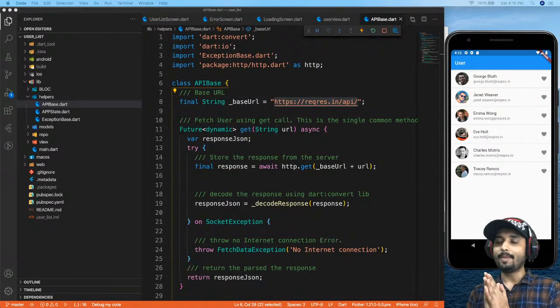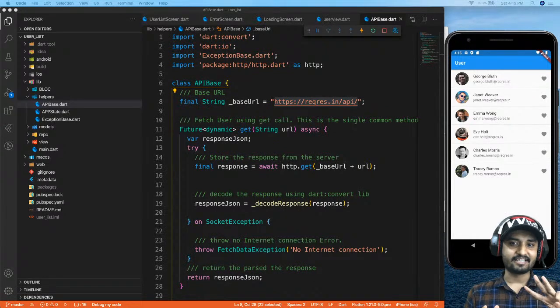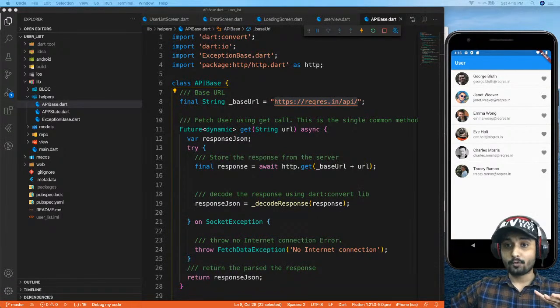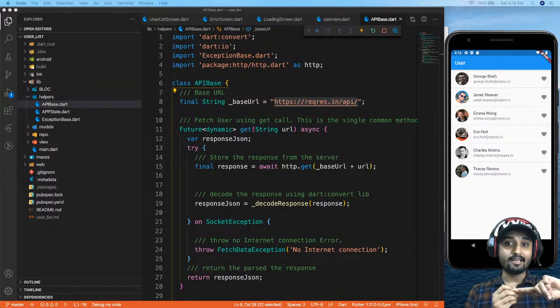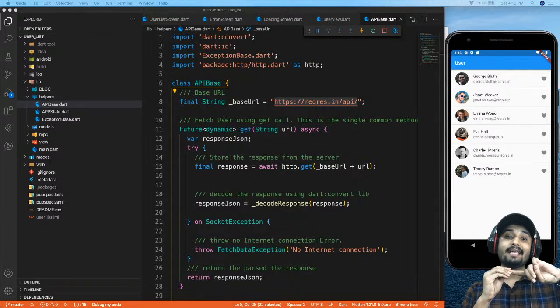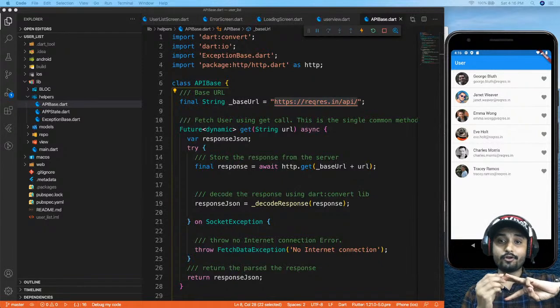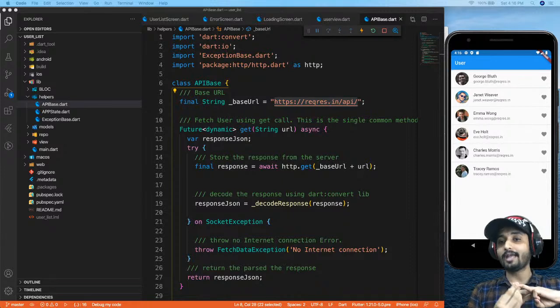When you're going to make API calls, you're going to have 3 states in your app. The first state is going to be a loading state, where your app tries to communicate with the server. At that particular time, you need to show some loading screens to the users, so your app is in a loading state. Another state is going to be a complete state, or it is going to be an error state. When the app tries to communicate with the server, you're going to get the complete data from the server, or you're going to get an error, right? So you need to manage these 3 states in your app.